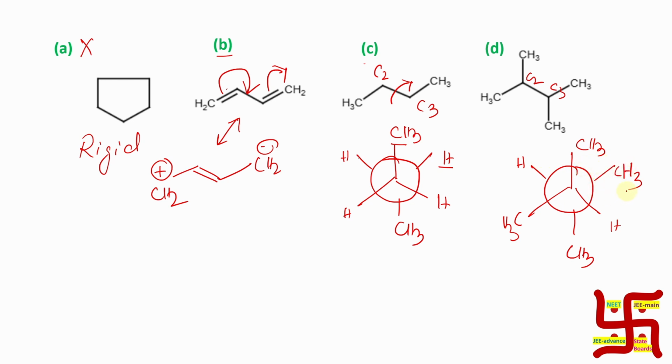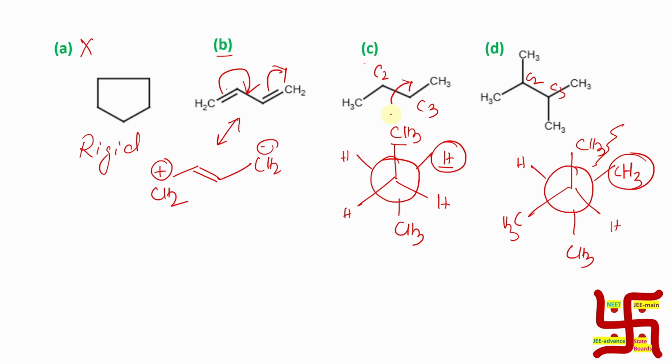Now if you want to rotate, since one hydrogen is replaced by one methyl in both C2 and C3, the gauche butane interaction or steric repulsion will be more. If the steric repulsion is slightly more, then the energy of activation will be slightly higher, so the rotation is to some extent restricted compared to option C.